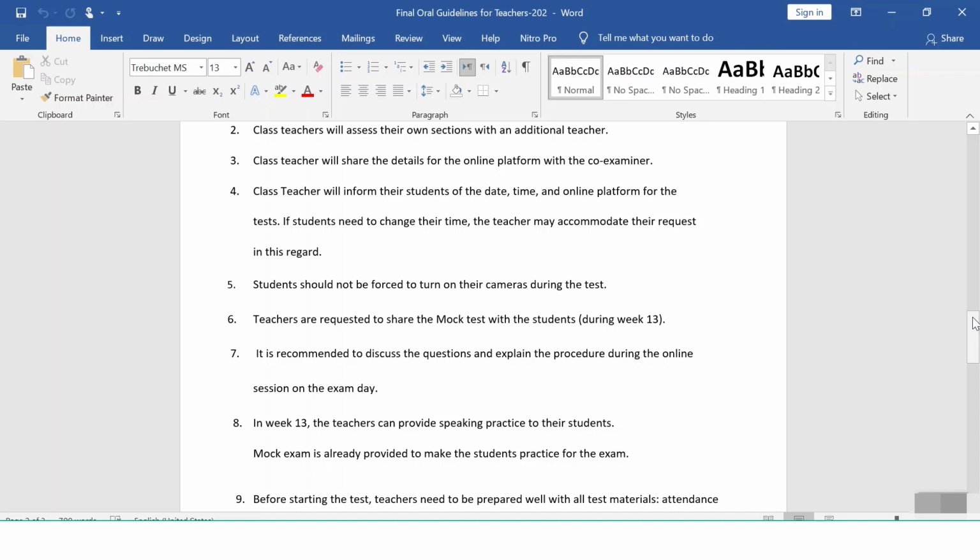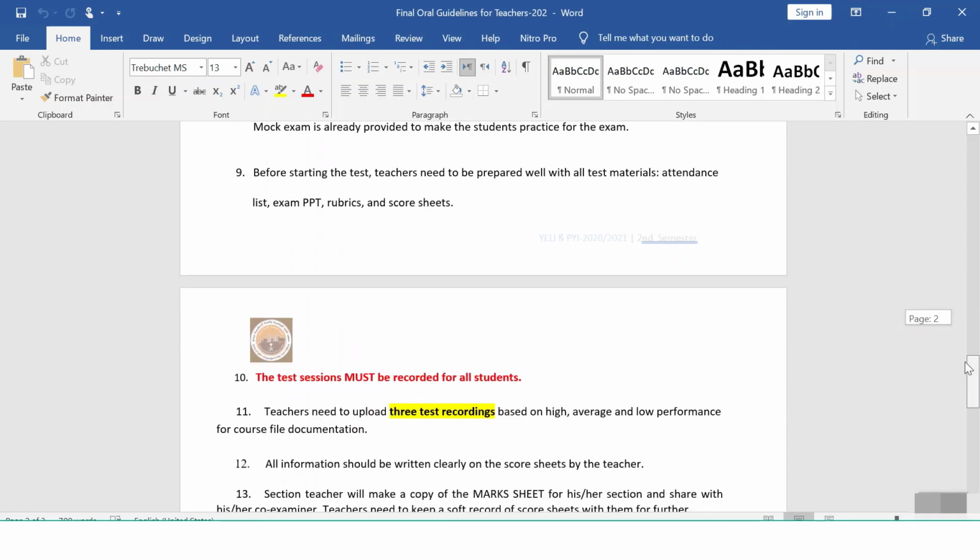Students should not be forced to turn on their cameras during the test. It's okay if they don't want to turn on. Teachers are requested to share mock test. Here I want to tell you one thing, that I'm going to send you mock test, which you can share with the students. And you have to record each and every student, but 3 test recordings based on high, average, and low performance will be saved and uploaded in the Google Drive. 3 samples.